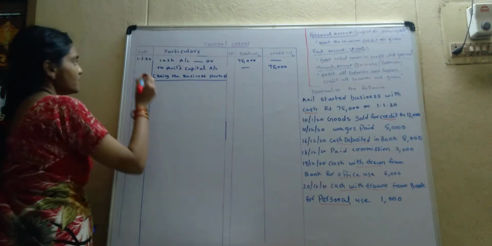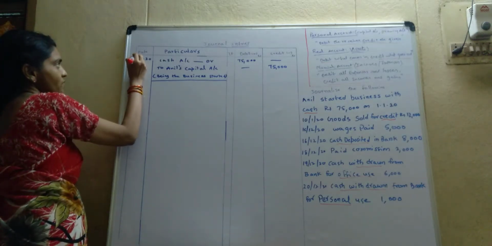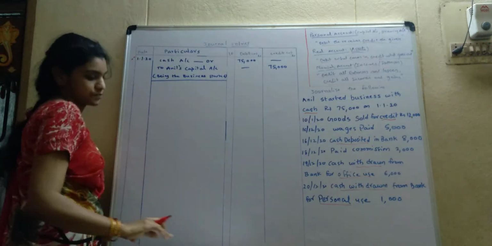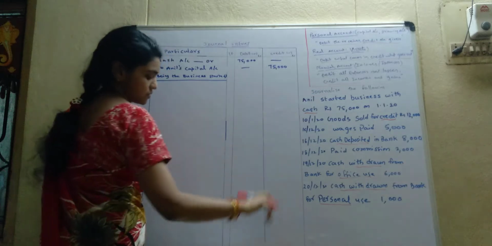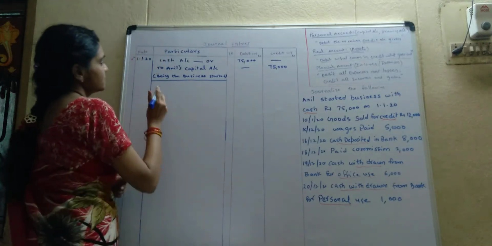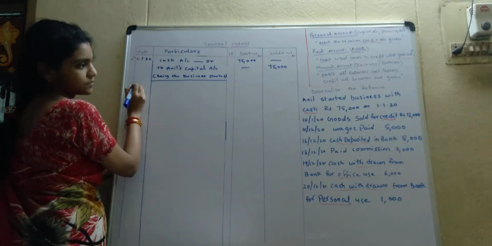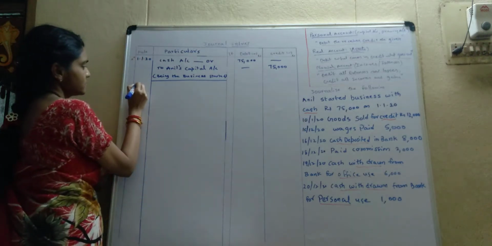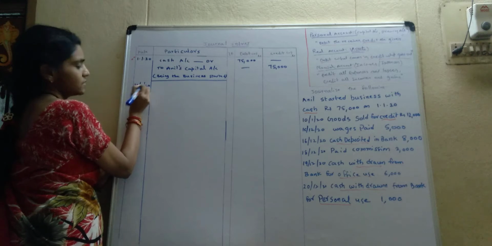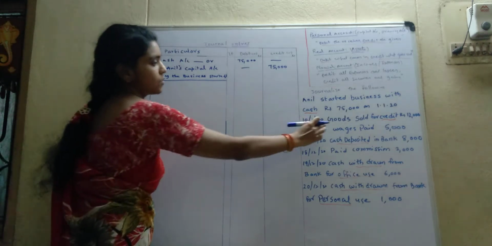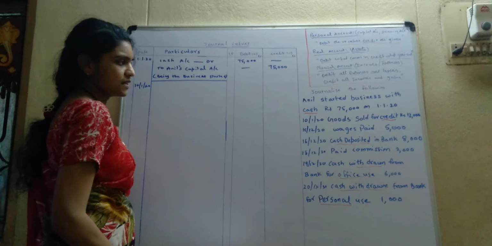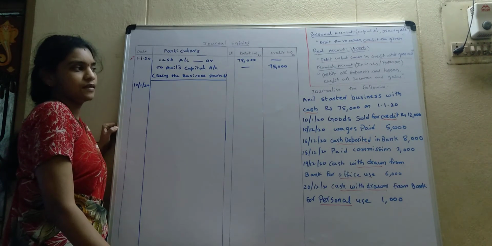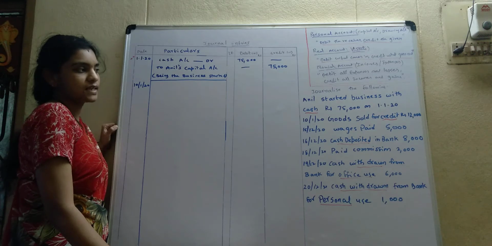This is a very important entry. Wherever you find this entry, names may change. Okay. So remember this entry. And next transaction is on 10/1/20. What is the transaction? Goods sold for credit. Yesterday I think you have seen goods sold. What's the entry? Cash account debtor to sales account.